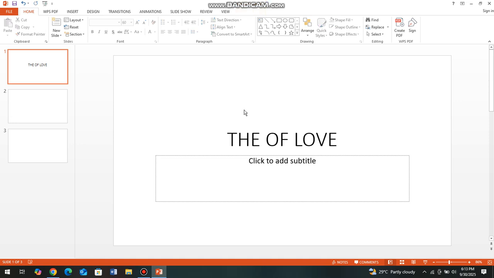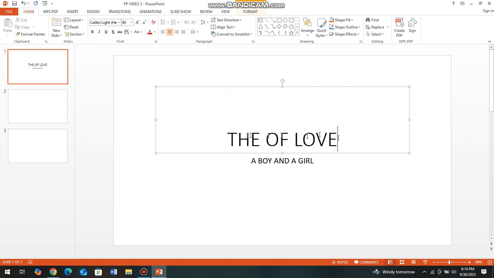But one would say, this is too white, I want to put some colors. That will make us jump to another point. First, we want to add the text. Just click on the text box there, and it will allow you to type the subtitle. Let's say we'll put a boy and a girl. Okay, the main topic and the subtopic should not have the same font size. The font of the title should be bigger than this one.